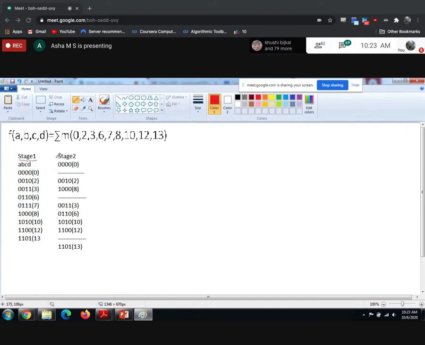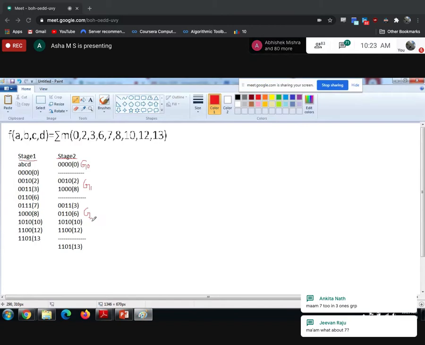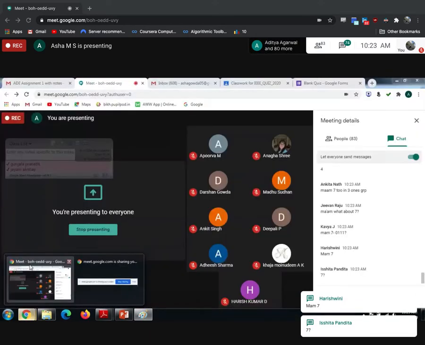So what you need to do in stage 2? In step 1, you converted decimal to binary. Now group the binary numbers into group 1, group 2, group 3, group 4 based on the number of ones. So this is G0, this is G1, this is G2, this is G3. These are the groups I got. Is there any doubt in stage 2 or step 2?